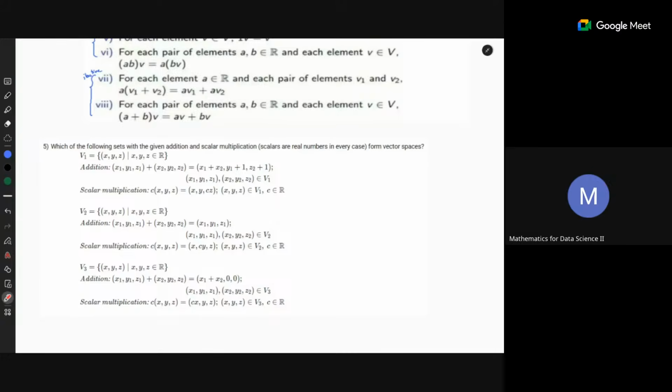So I will give you some time to think about this question and then you can answer me. Basically you need to tell me which one of the sets forms a vector space. There are 3 sets with addition and multiplication defined on each of them. You can write your answer in the chat box. You don't need to say it out loud, so that others can also think.